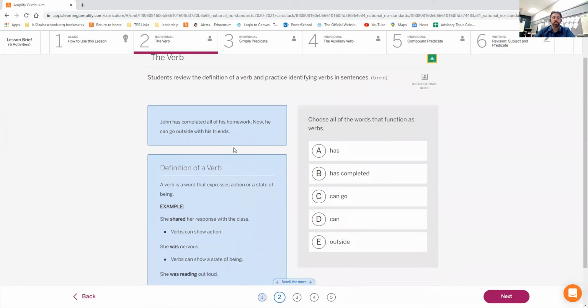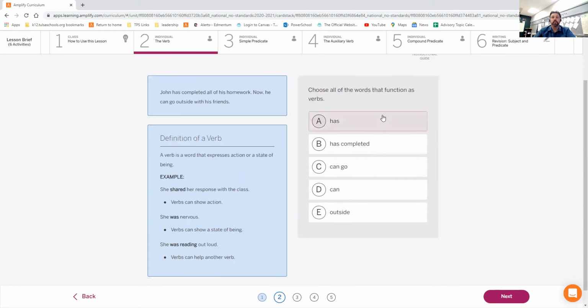John has completed all of his homework. Now he can go outside with his friends. Choose all the words that function as verbs. Okay, so here you've got a little bit more complication. John has. Has is technically a verb, but in this situation, has is modifying completed. It is has completed because he has what? He has completed all of his homework.